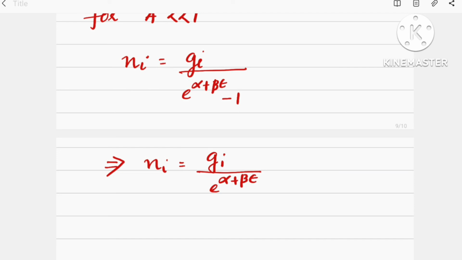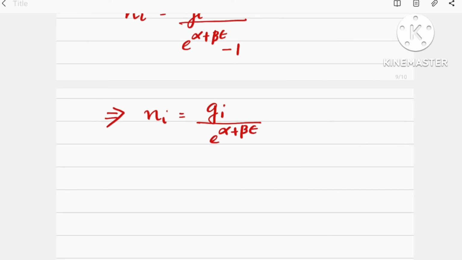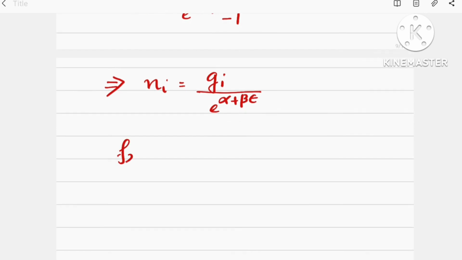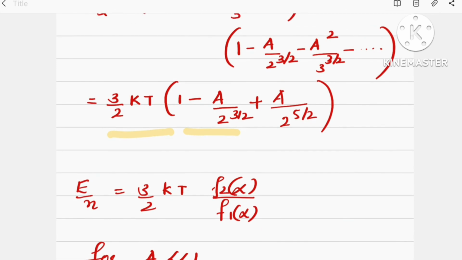And according to Maxwell-Boltzmann statistics we can also know here, for a very less than 1, F2 of alpha divided by F1 of alpha is approximately equal to 1. From this relation, when a is very less than 1, these powers of a can be neglected.